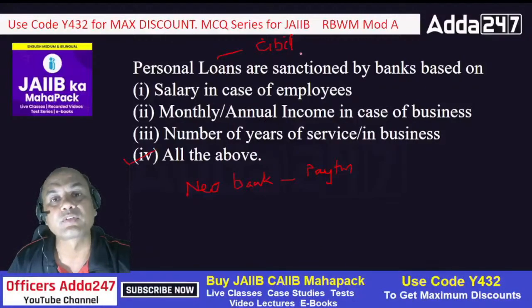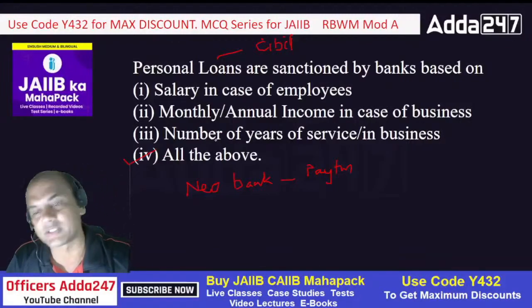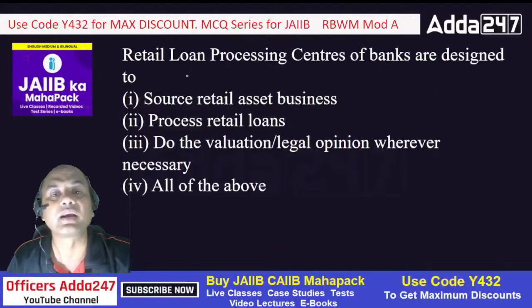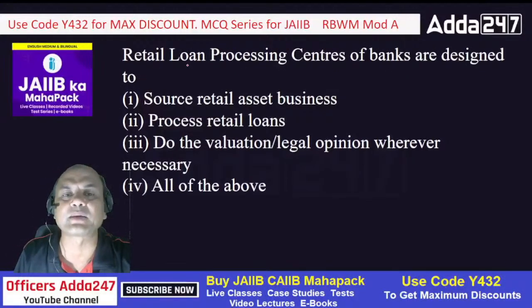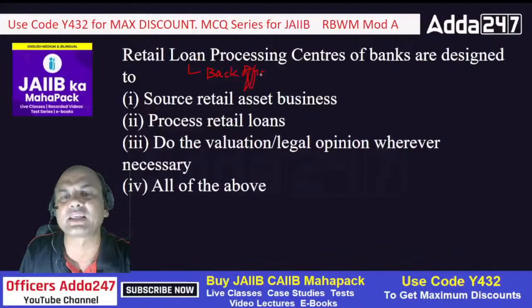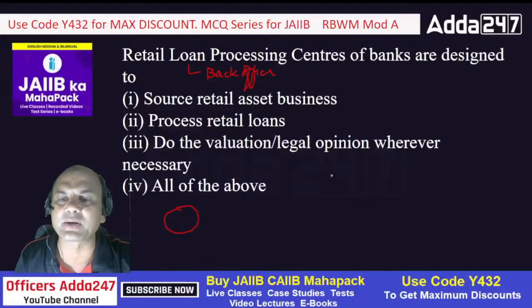RLPC, Retail Loan Processing Center. What will these branches do? These branches will source the documents, get the customers, and then they will send it to these RLPCs. All of them will send. So what is the job of this RLPC? The job is only to check the documents and sanction the loans, and if possible disburse the loans. Disbursement can also be done.